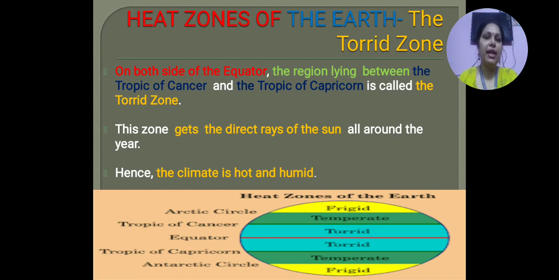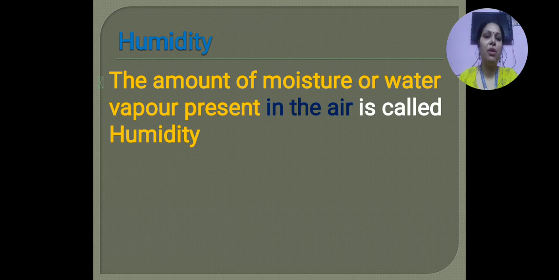This zone gets direct sun rays all around the year, and the climate is hot and humid. Now we will talk about what is humidity. We have already talked about this, so we will do a recap. The amount of moisture or water vapors in the air is called humidity.